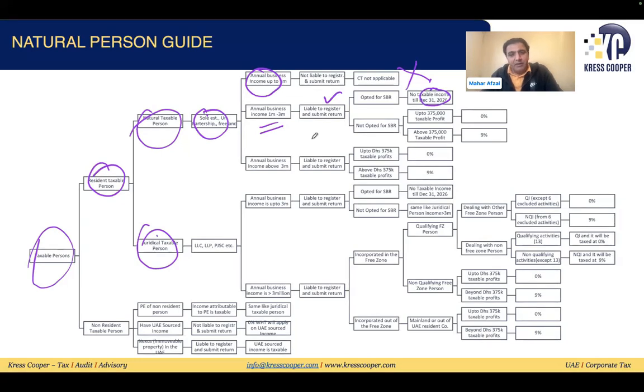And if the annual business income is more than 3 million, they are liable to register. They will be liable to pay 0% tax up to 375,000. Any income more than 375,000 will be subject to tax at 9%. This is what we have already discussed, by the way.